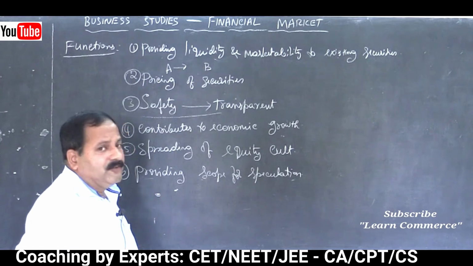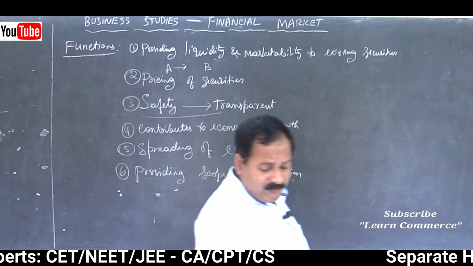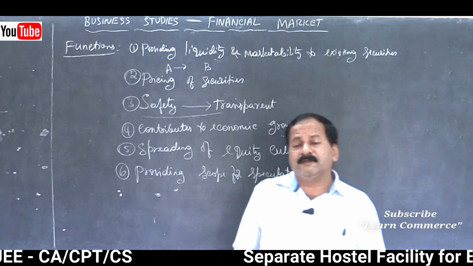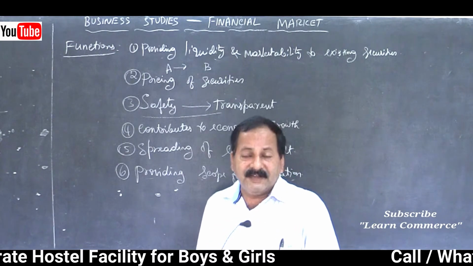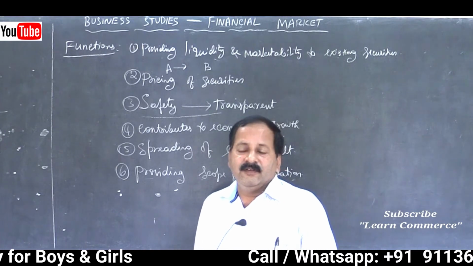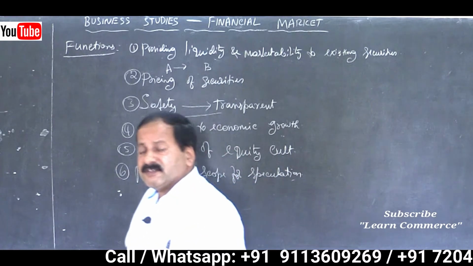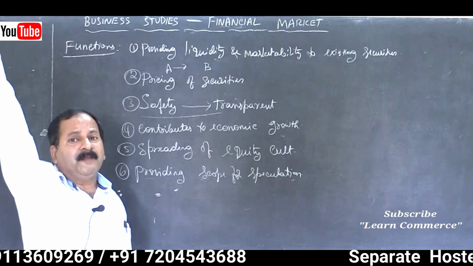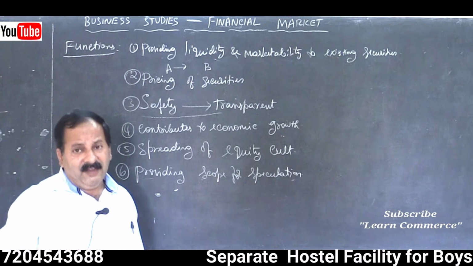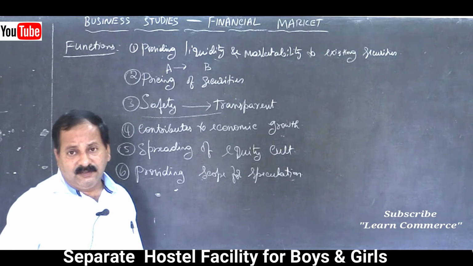Whatever it is, let us come to the point. Providing scope for speculation. Speculation means intelligent activity, that is, by manipulating the price of securities, the brokers or the investors will earn. That is called speculation. Whenever an investor invests in a share, his anticipation is that there will be an increase in the price of securities.